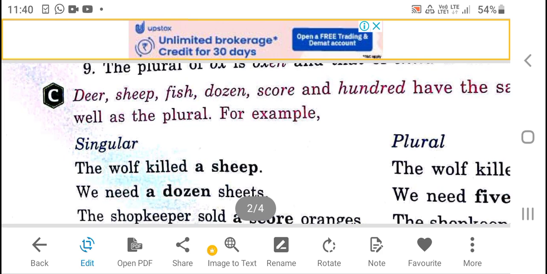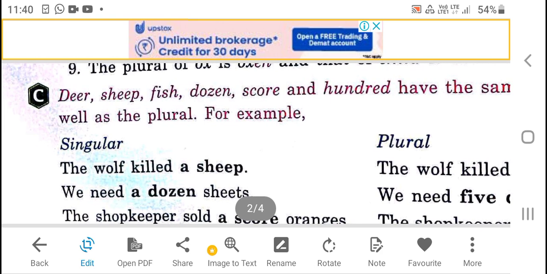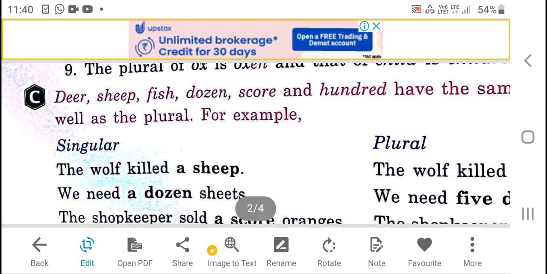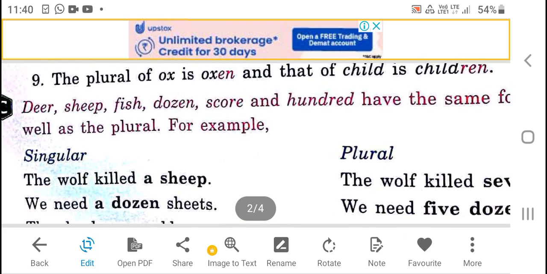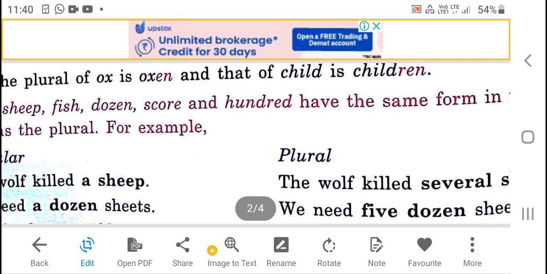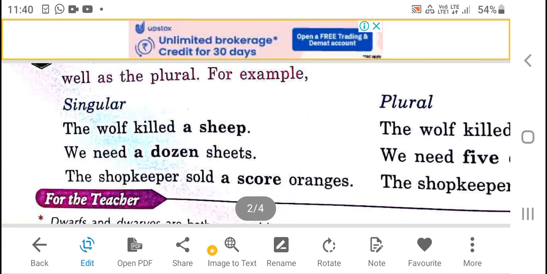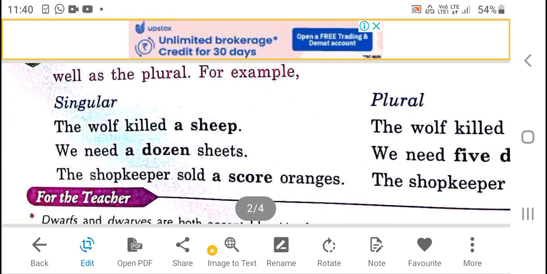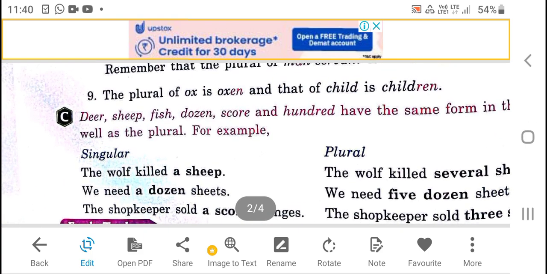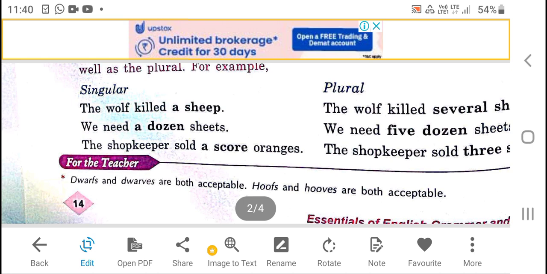And there are some nouns that have the same form in the singular as well as the plural: deer, sheep, fish, dozen, score, and hundred. For example, the wolf killed a sheep. It means they have both forms, singular and plural.